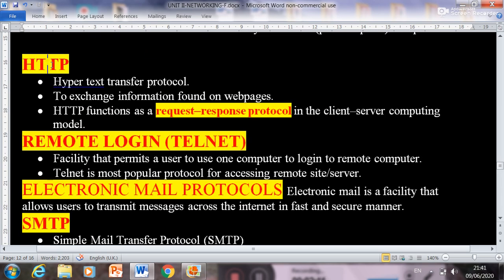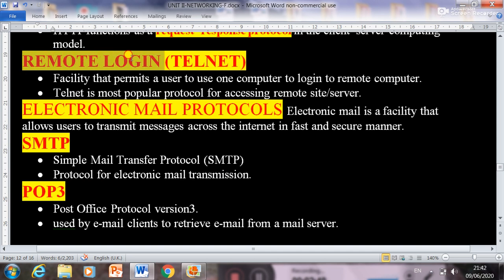Next is HTTP, that is Hypertext Transfer Protocol. It is used to exchange information found on web pages. When we request any content on Google, it is actually HTTP request and the result which we found is HTTP response. So HTTP is used to exchange information found on web pages.